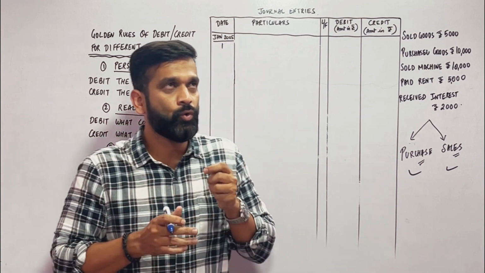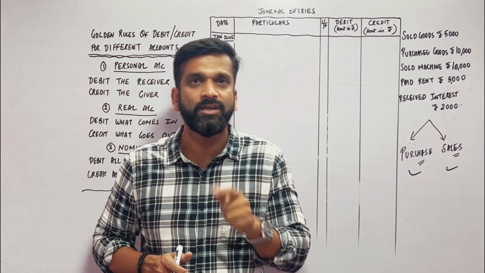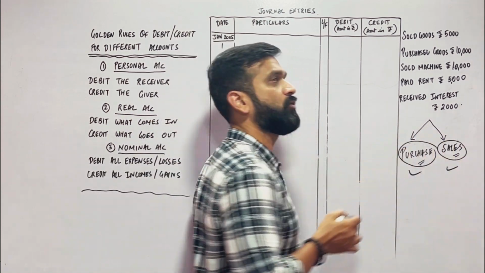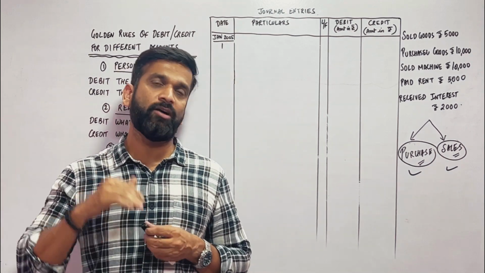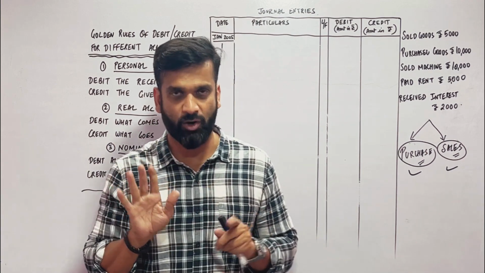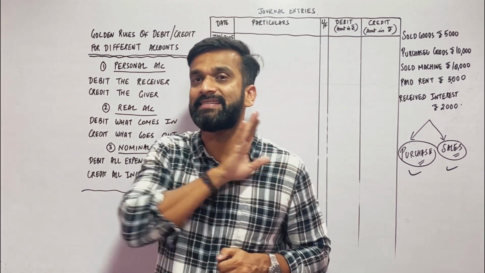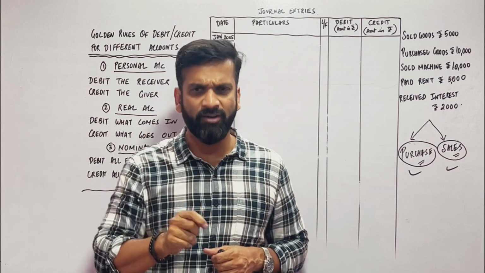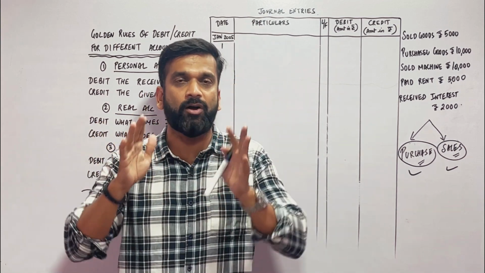So whenever you hear the words purchasing goods, purchase or selling of goods, you have to understand that these two accounts will be affected. Purchase account and sales account. But if you hear purchasing of an asset, selling of an asset, then that asset account will be affected. Not goods account, not purchase account, not sale account. Suppose sale of furniture is given, don't write sales account. Selling of furniture is not a selling activity. Selling of furniture is furniture sold. So furniture account will be credited. Means furniture account will be affected.